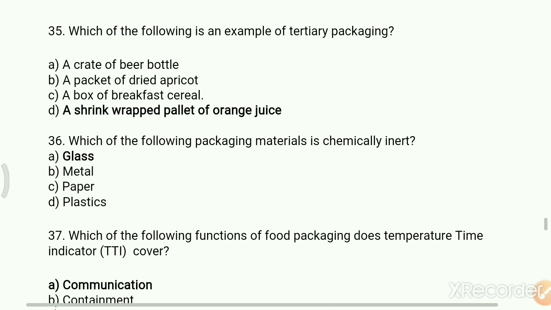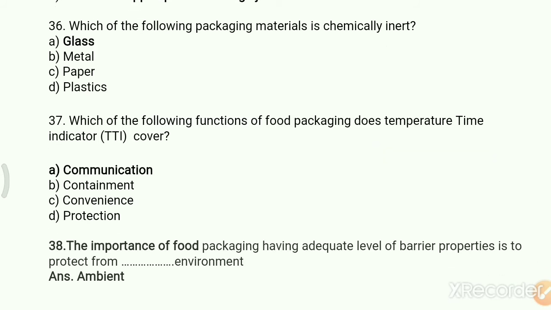Which of the following packaging materials is chemically inert? Option A, glass; B, metal; C, paper; D, plastics. The right answer is glass. Glass is chemically inert as a packaging material.